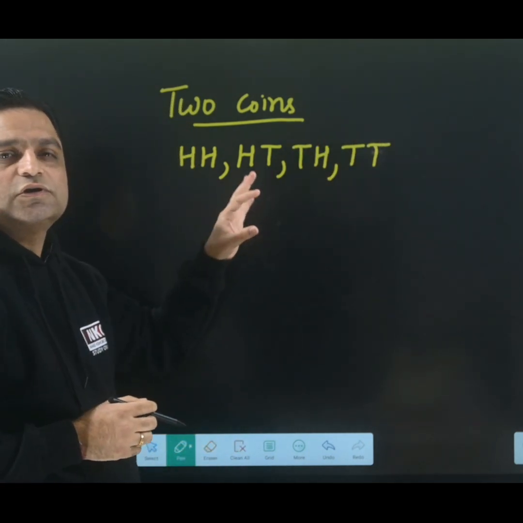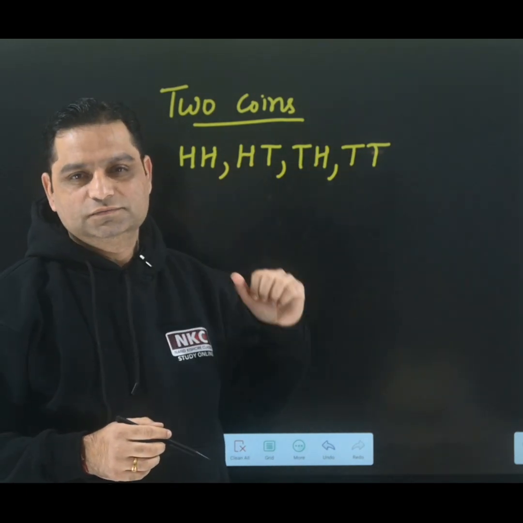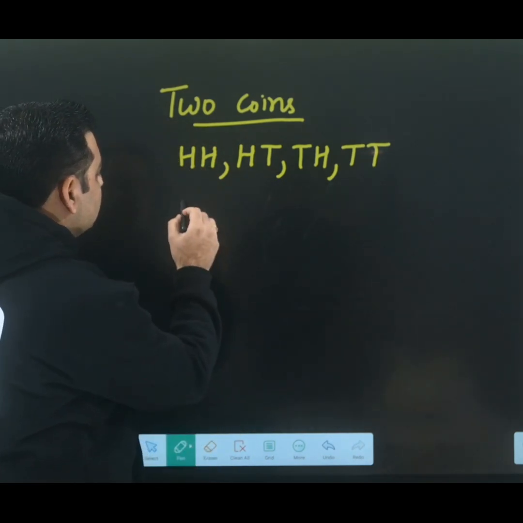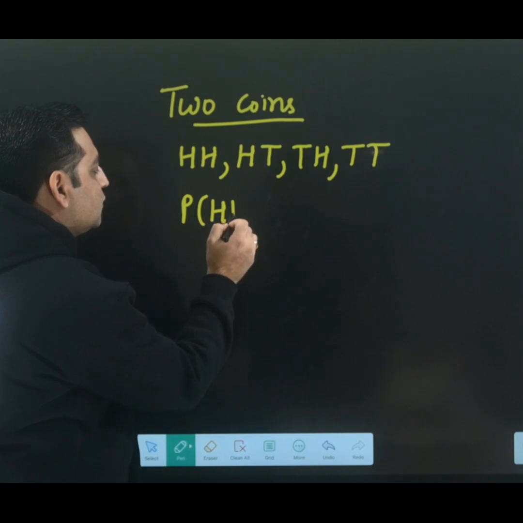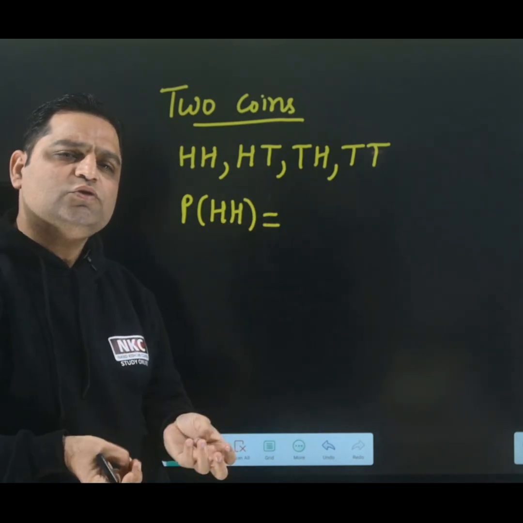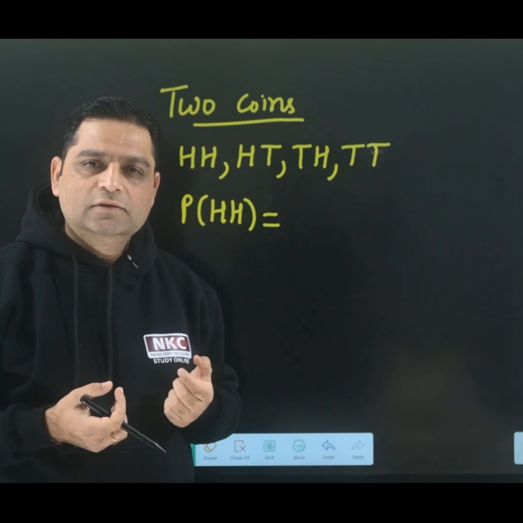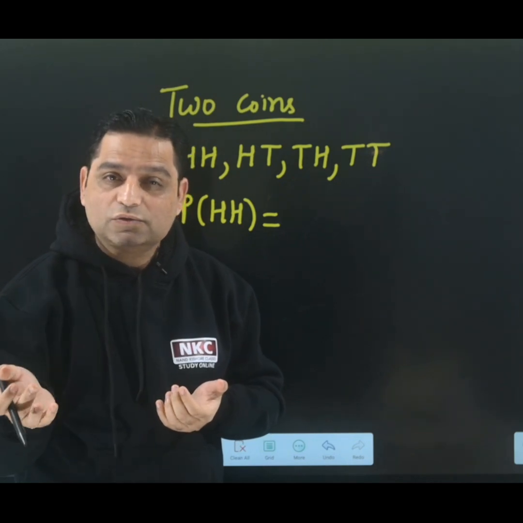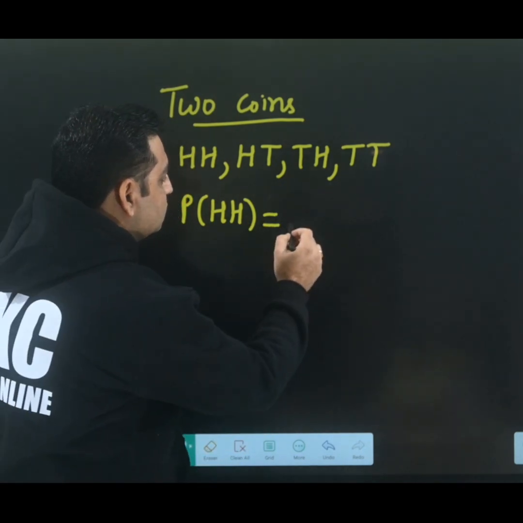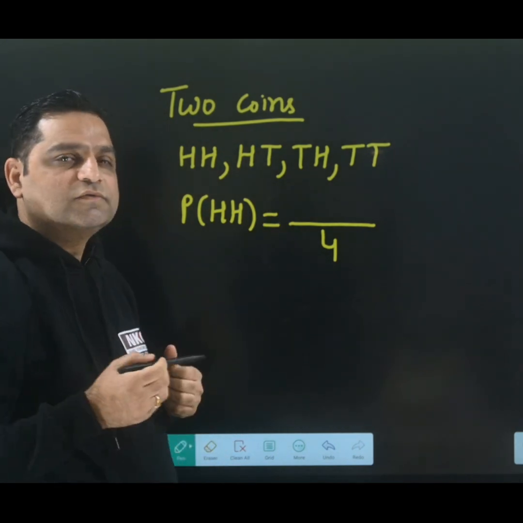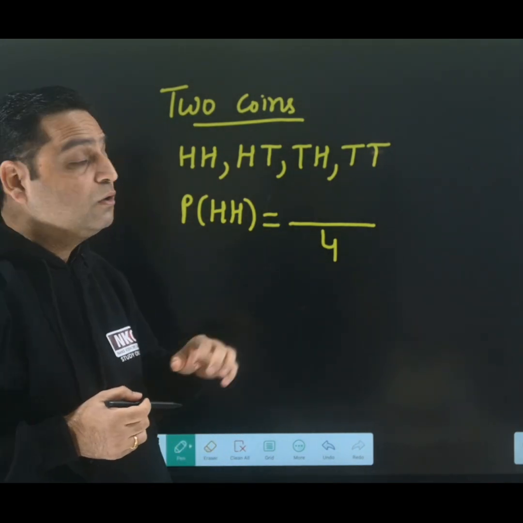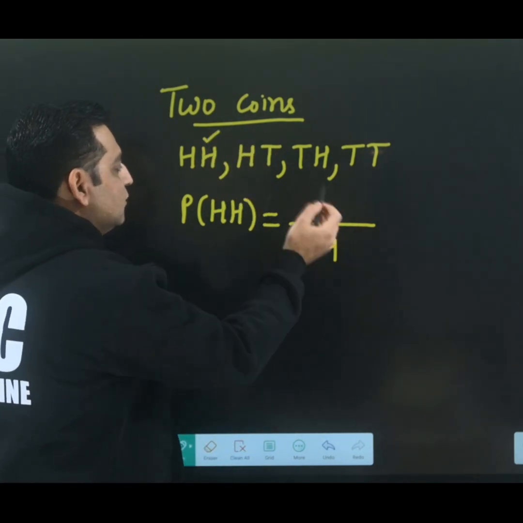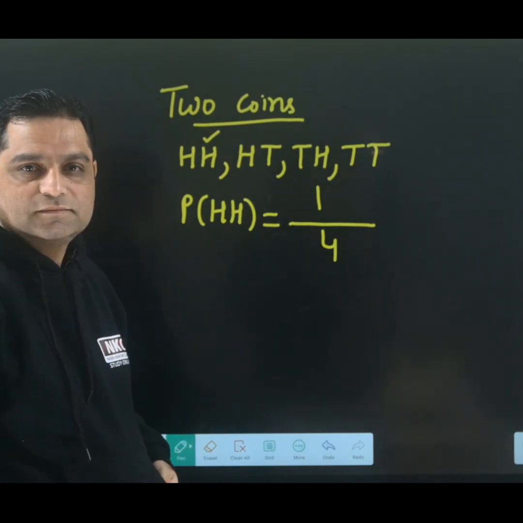Do remember first of all the total outcomes when two coins are tossed. Right? And if I ask, when two coins are tossed together, what is the probability that both coins get head? The formula still remains the same: favorable outcomes divided by total outcomes. Now how many total outcomes are there? Total outcomes are 4. Out of these 4, how many have both heads? I'll say only one has both heads. So that means 1 over 4 is the answer.